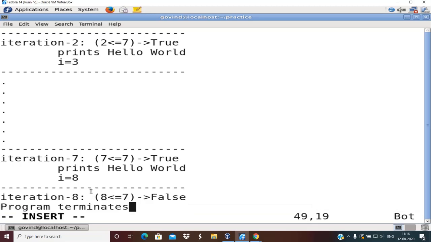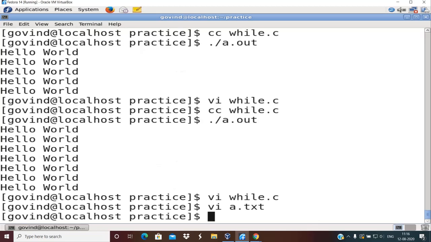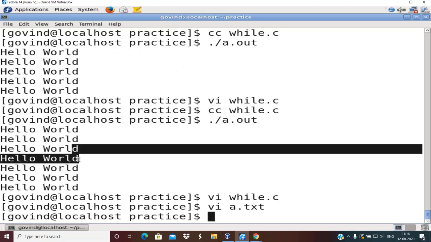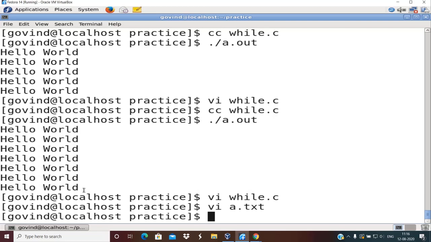So my program has only 7 iterations. This is evident from the program execution itself. You are able to see 7 hello worlds. You are not able to see the 8th hello world. That itself is the indication that the program has 7 iterations, not the 8th iteration.